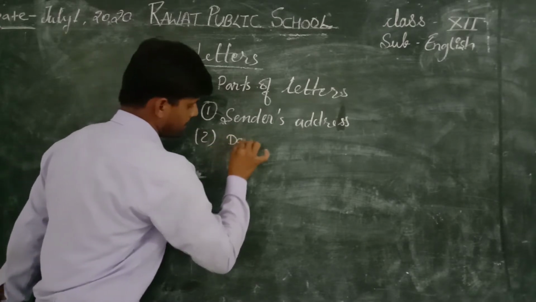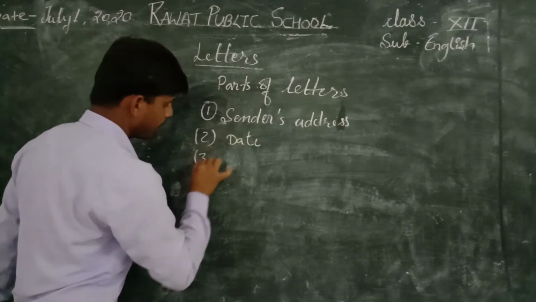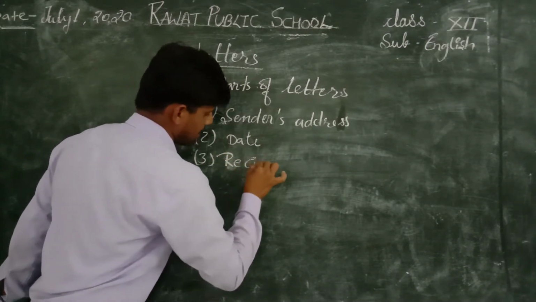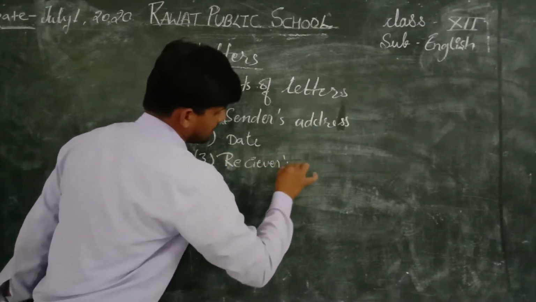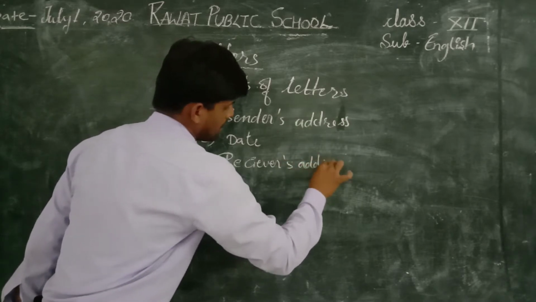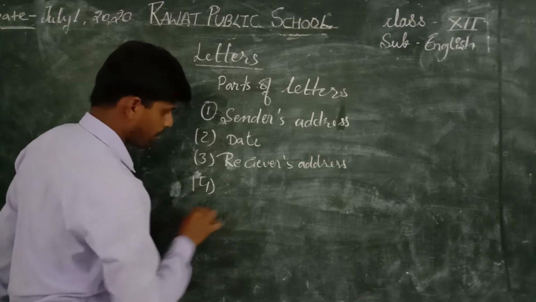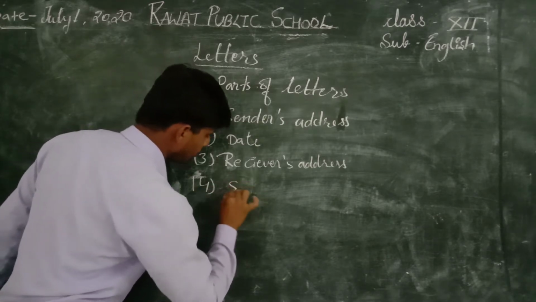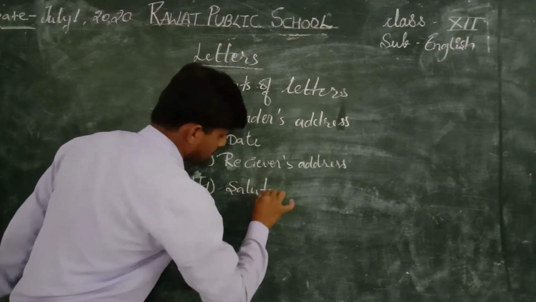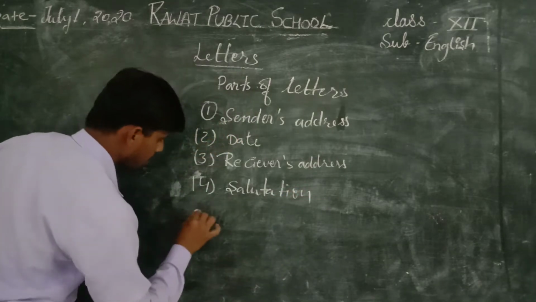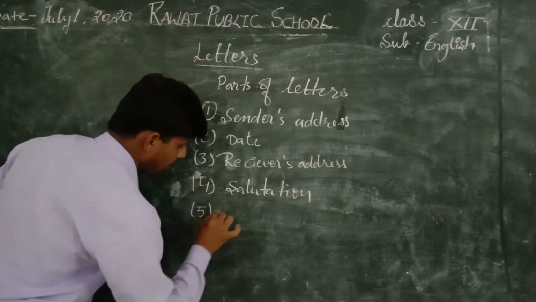Second, date. Third one, receiver's address. Fourth, salutation. Fifth, body.